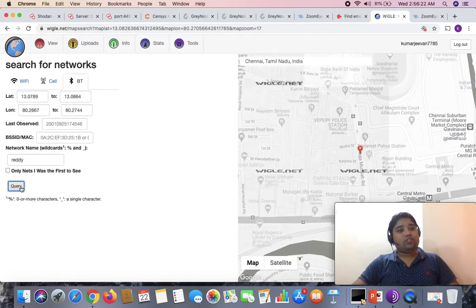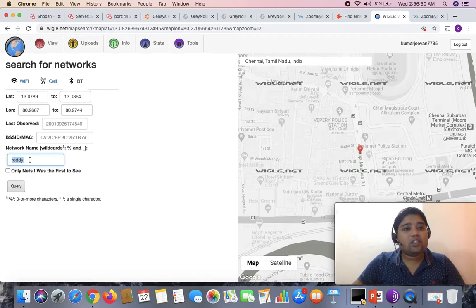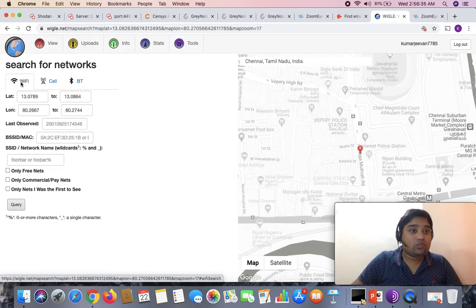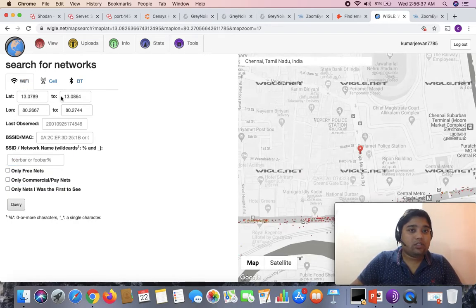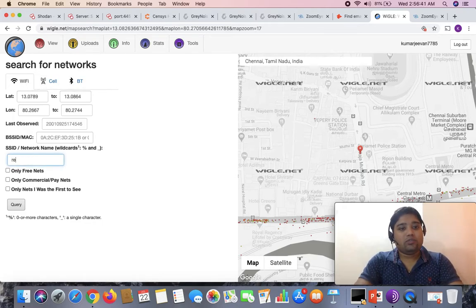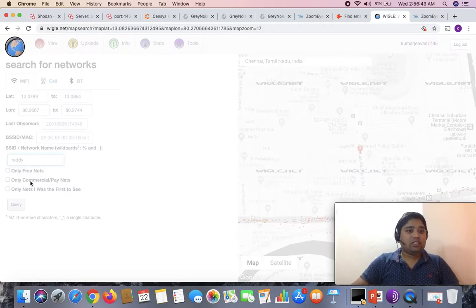Let's see if in Chennai anyone's network name is ready, and the insecure wireless network is exposed to the internet. Oh, I'm so sorry, my bad, I was playing with Bluetooth, not Wi-Fi. Let me give it a try one more time. Ready. Let's see if anything comes up, or else we'll try a different name.